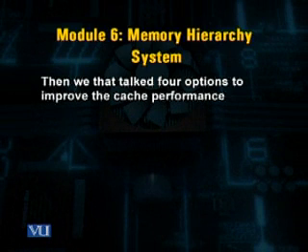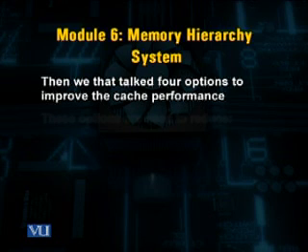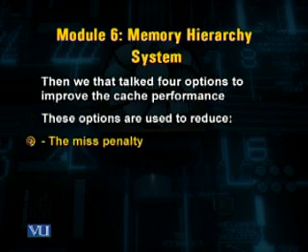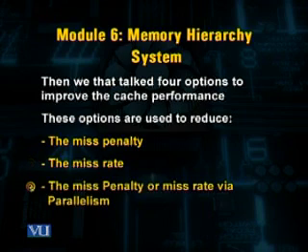Then we talked about four options to improve the cache performance. These options were reducing the miss penalty, reducing the miss rate, reducing the miss penalty and miss rate via parallelism, that is using both in parallel to improve the cache performance.